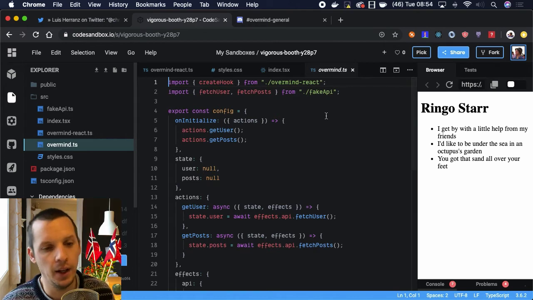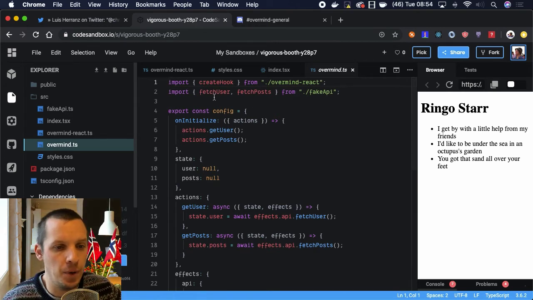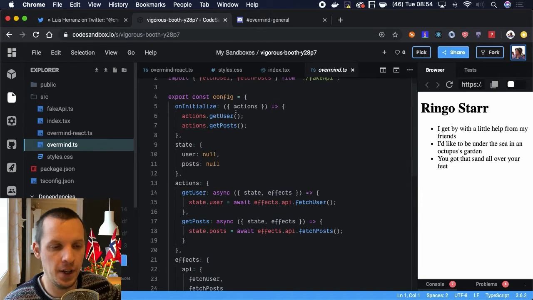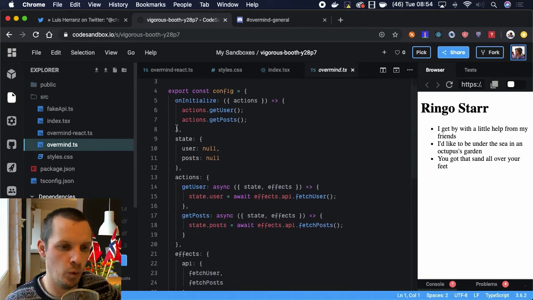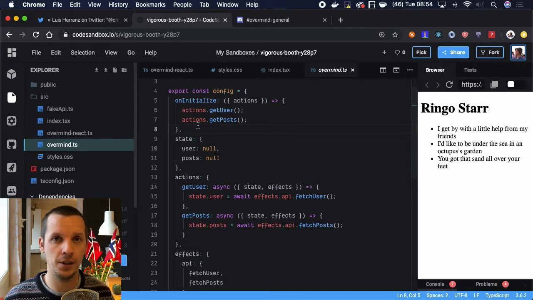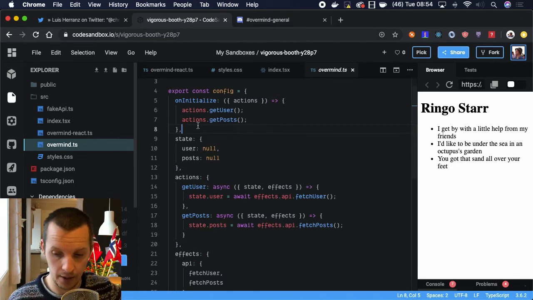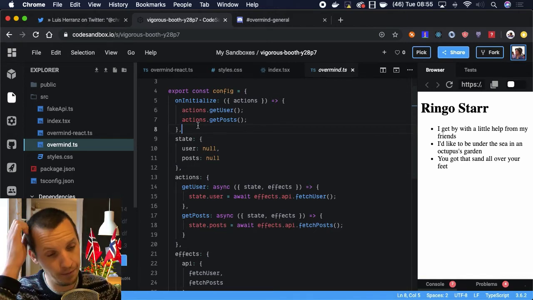So what we're going to do is have a look at Overmind here. I'm using the same fake API, fetch user and fetch posts, but I've created a typical Overmind configuration where we do not fetch the data when the components render, because that's actually a bad pattern to trigger data fetching with components. You typically want to start fetching data before you render anything. This is also something we saw from the Relay talk at the last ReactConf. They talked about how they wanted to trigger their queries before actually moving to a new page and stuff.